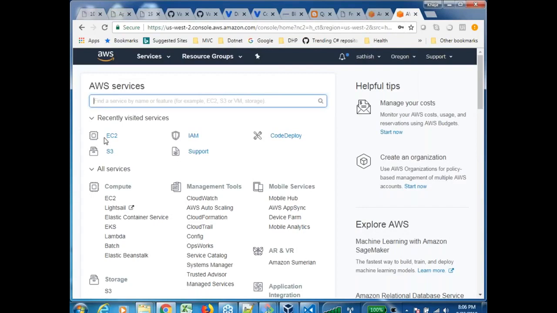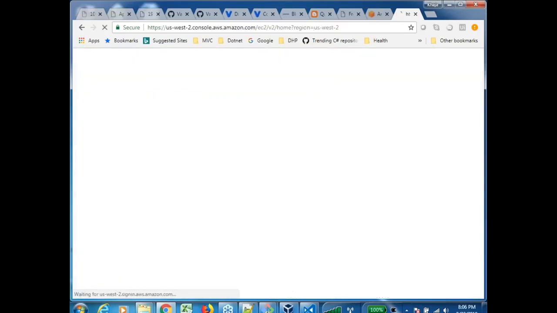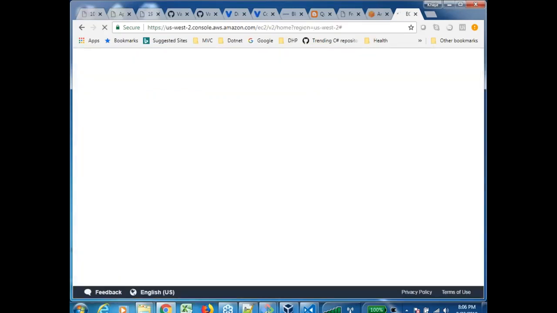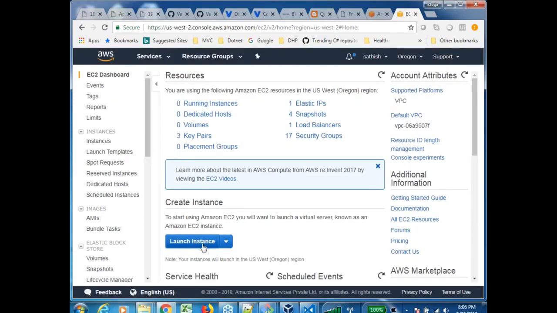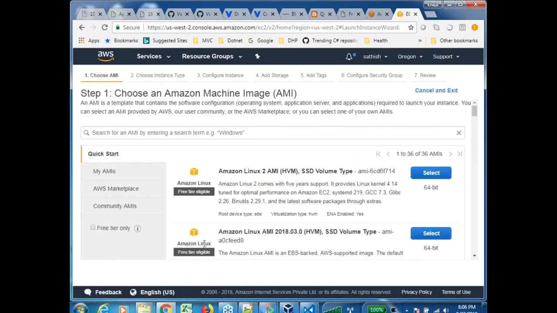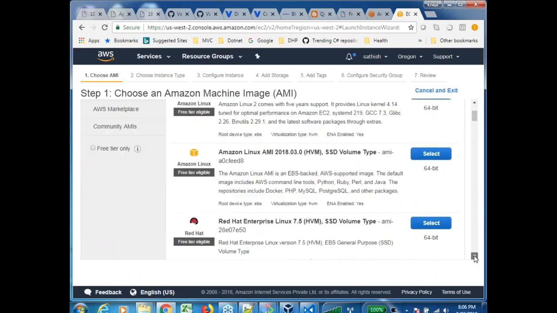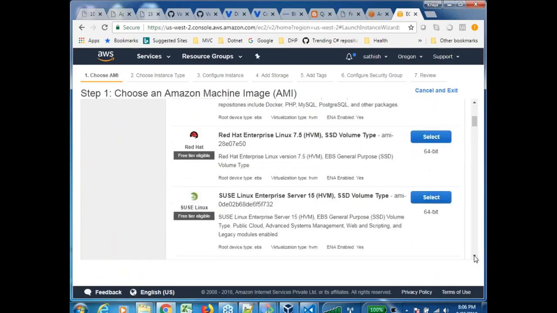I want to create a virtual machine, and a virtual machine in Amazon is called EC2. I'll click on EC2, and then I would say that I want to launch an instance. Okay. So whenever I'm launching an instance, I'm seeing different images over here.